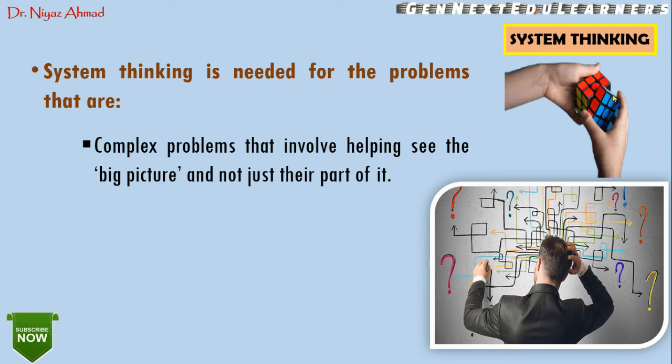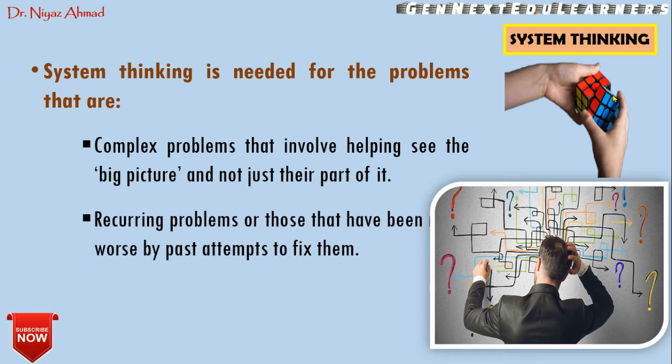Okay, so system thinking can be applied to recurring problems, or those that have been made worse by past attempts to fix them. So if you're trying to fix problems and these problems are recurring, then you have to use system thinking to solve them. Then there are problems whose solutions are not obvious. You do not know what the solution could be, then you have to use system thinking. That is why system thinking is very important for these kinds of problems.